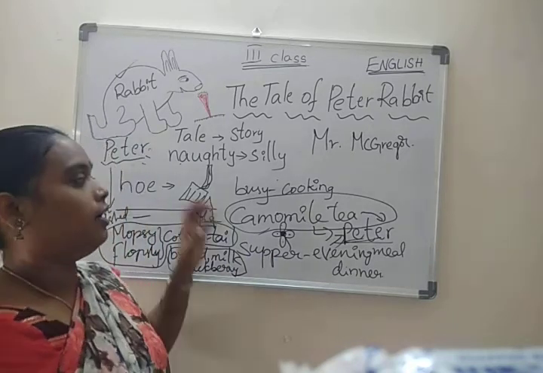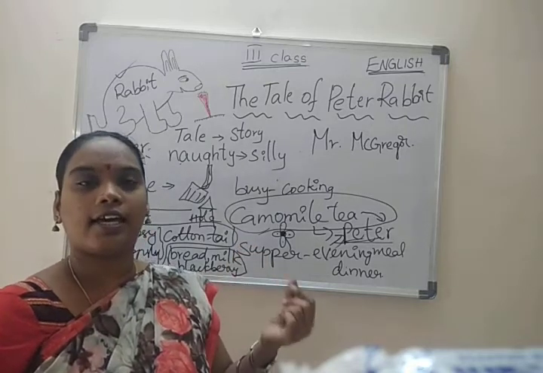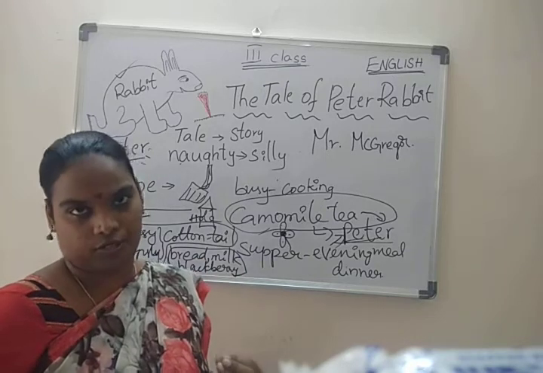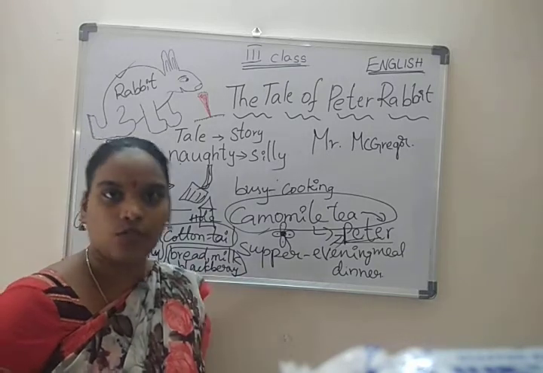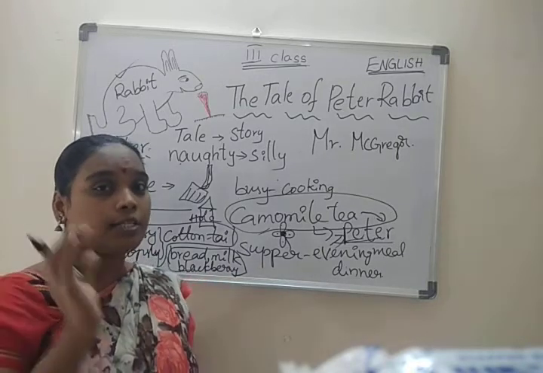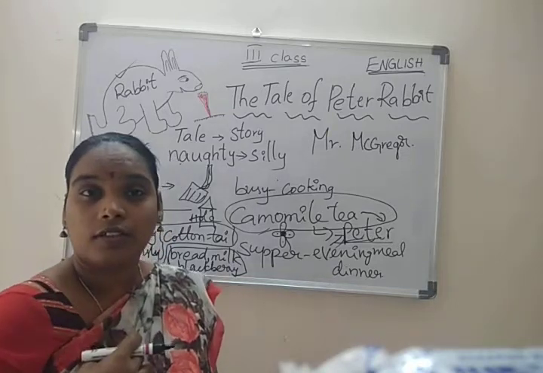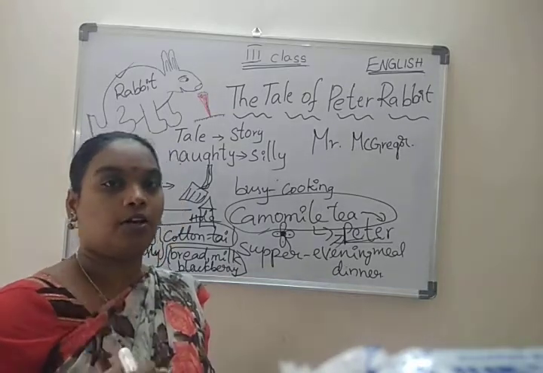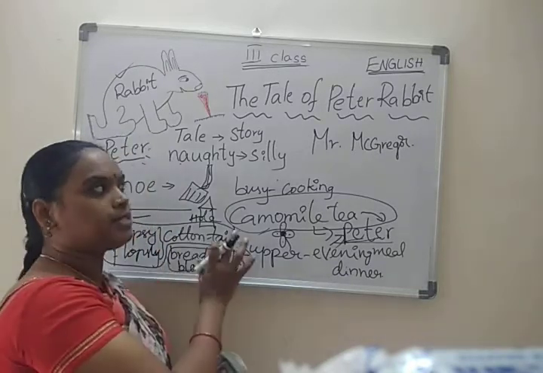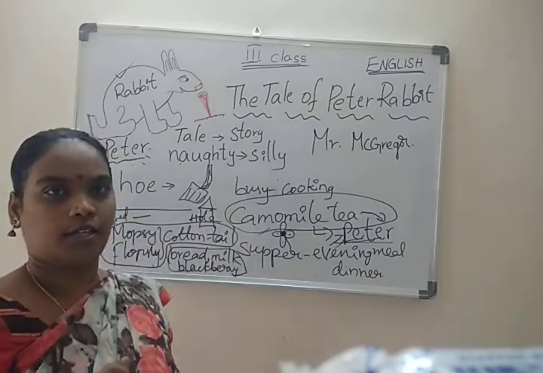Every time our parents and elders are giving some suggestions, instructions, guidelines to us, we have to follow those. Whenever we neglect them and go our own way, then we will get problems. We will face troubles. This is the summary of the story. This is a message-oriented story.